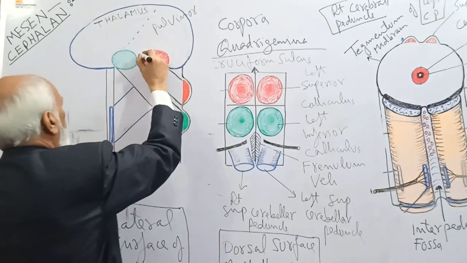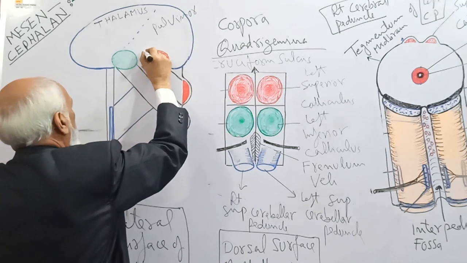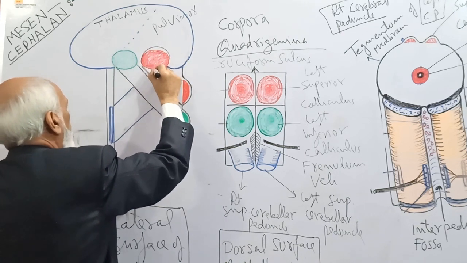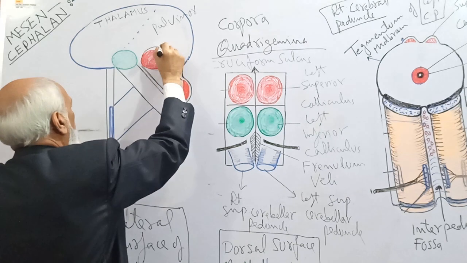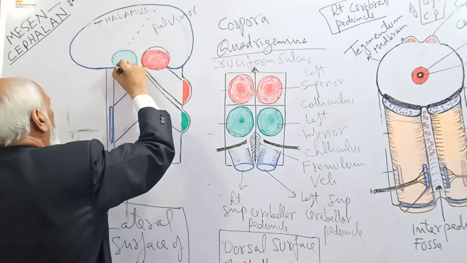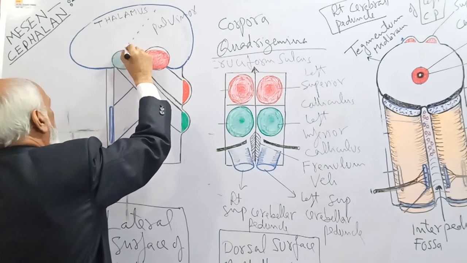Now, onto the inferior surface of the pulvinar, there are two swellings. One is lateral and one is medial.